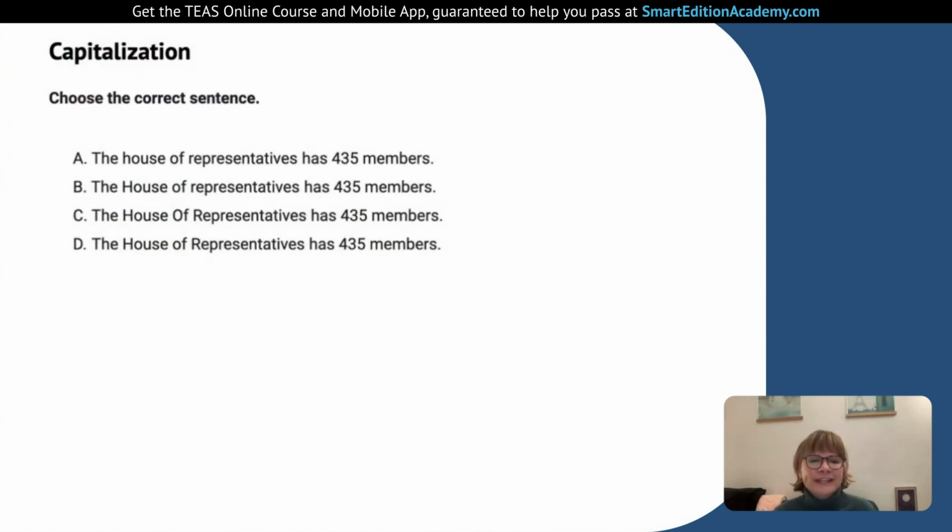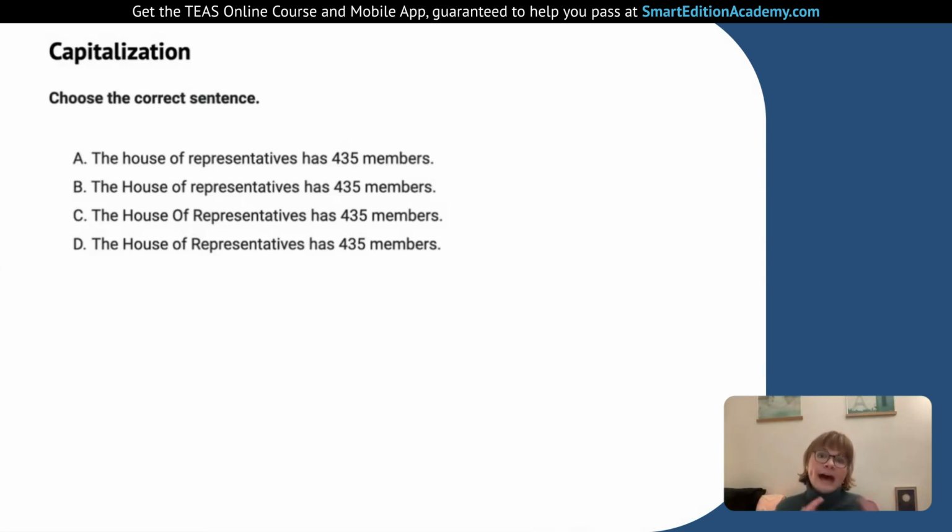So our first question here, choose the correct sentence. So we see 4 options here. I don't really have to read all of them. It's the same sentence. The House of Representatives has 435 members. The difference here, of course, as you can see, there are different options for the capitalization. So option A, we have basically everything's lowercase. Of course, the first word is always capitalized, but that's the case in all the options.